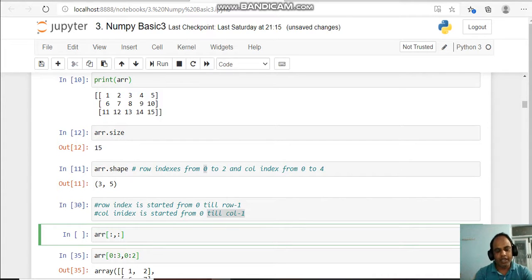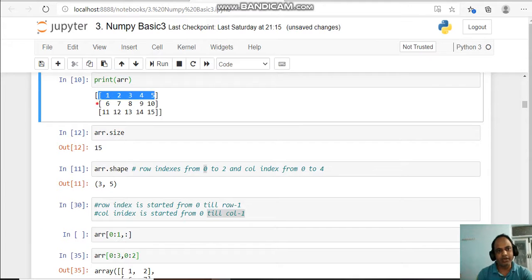For rows I want to start from the 0th index to the 1st index. I want 0 index and 1 index.